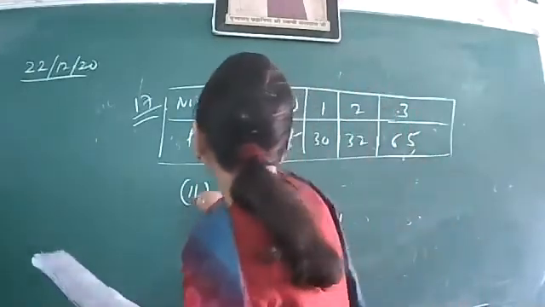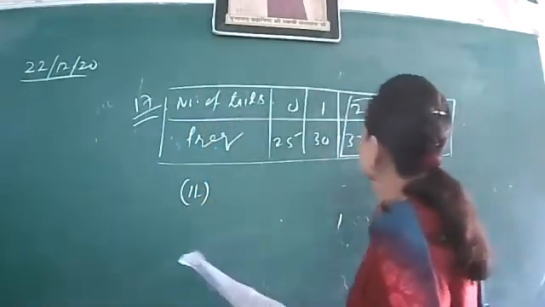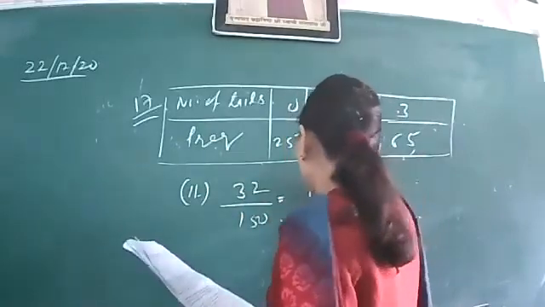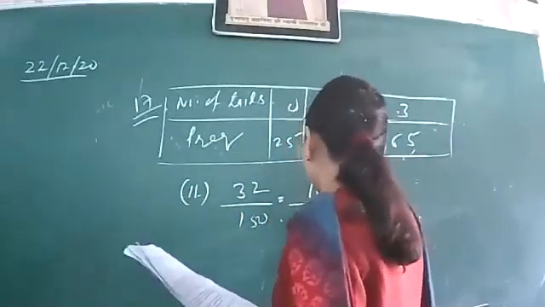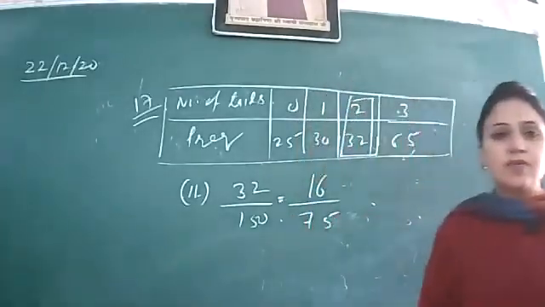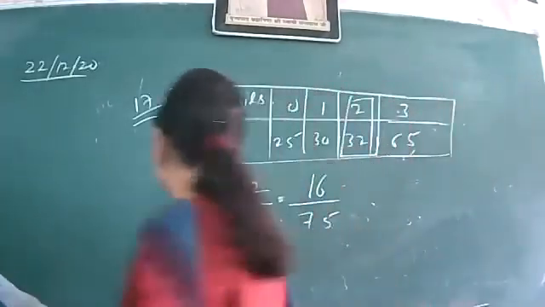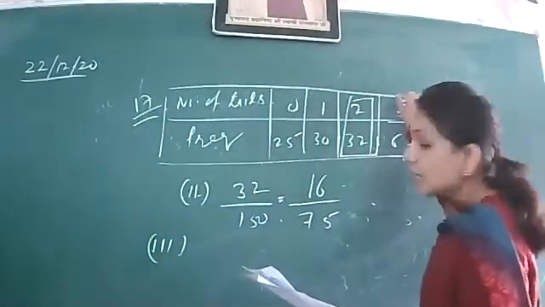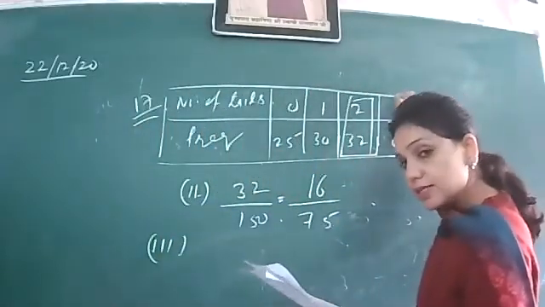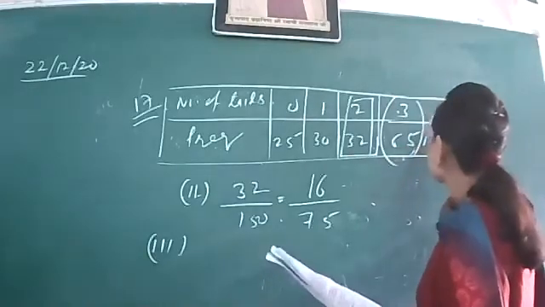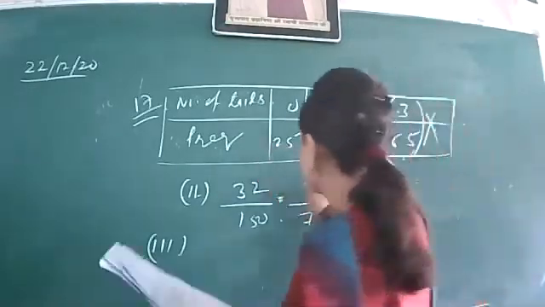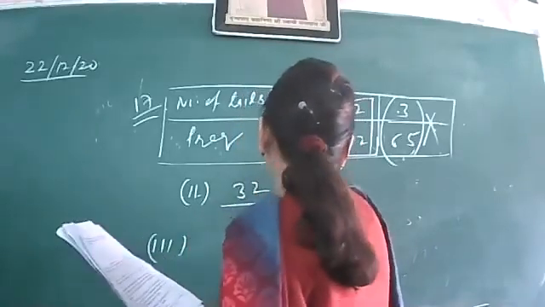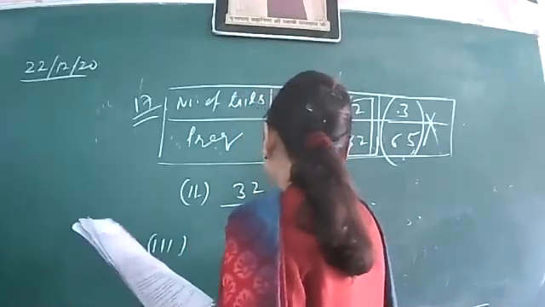So exactly two tails, that means 32/150. Again cutting is possible, 16/75 was the answer. Then less than 3 tails, less than 3, अगर less than equal to होता then 3 will be included, but he says less than 3, this case is not taken, rest we are taking, so this will be 90/150.